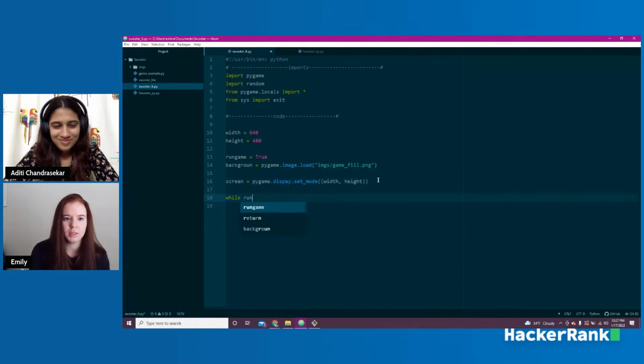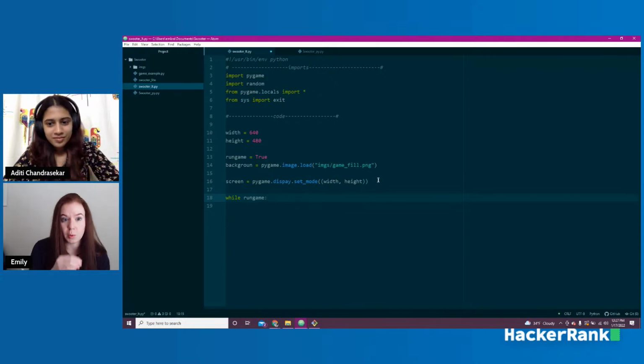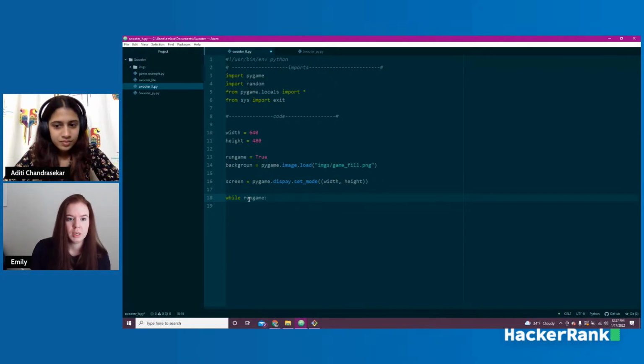So now we're going to say while run game. We're just going to create this big while loop. So while run game is true, you don't actually have to write out equals true. If you just say while run game, it's going to assume you mean true, which means this is just going to run over and over again because this is always going to be true.